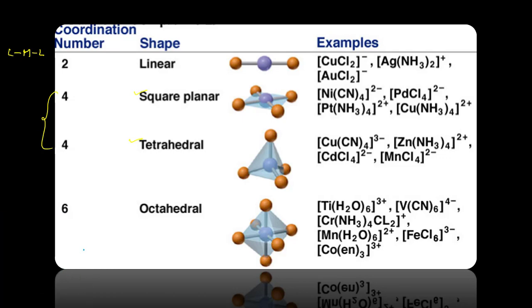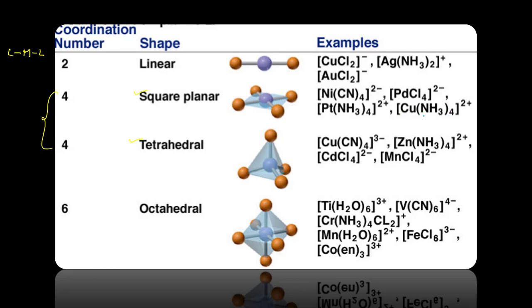One will be the square planar shape and another one is the tetrahedral shape. Square planar means all the atoms, including the central metal cation and the ligands, are on the same plane. So that is for the examples. For this shape, the examples are nickel tetracyanide, palladium tetrachloride, platinum tetraammonium, tetraamino copper.